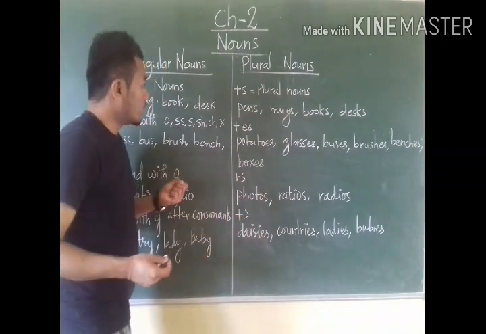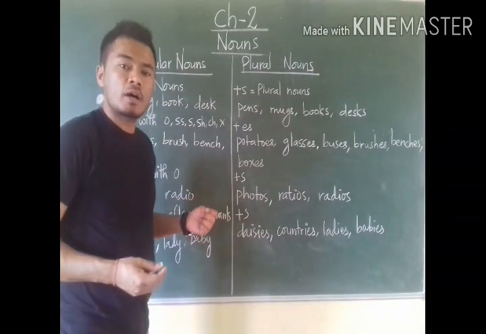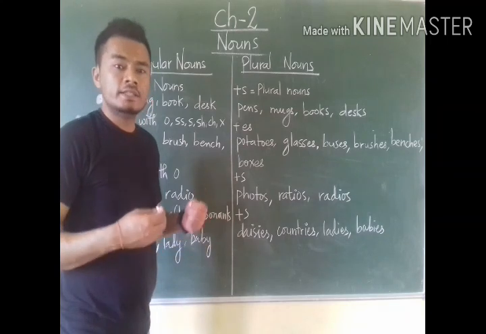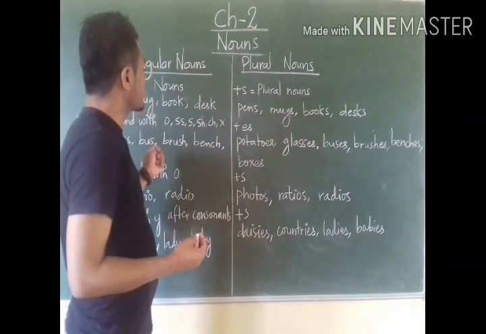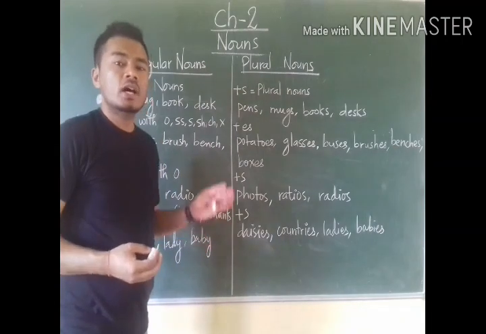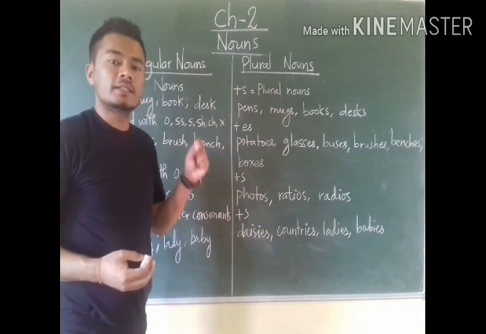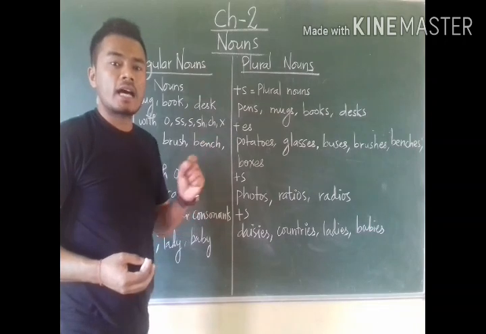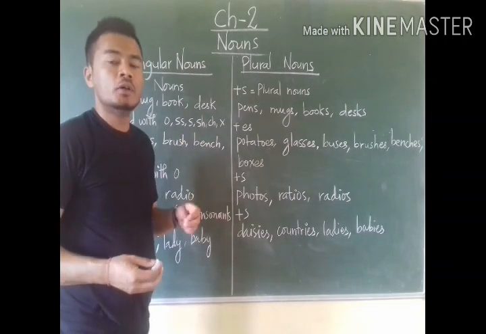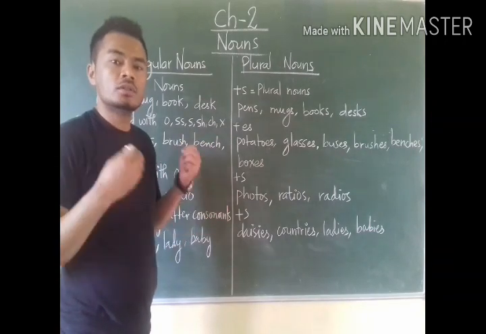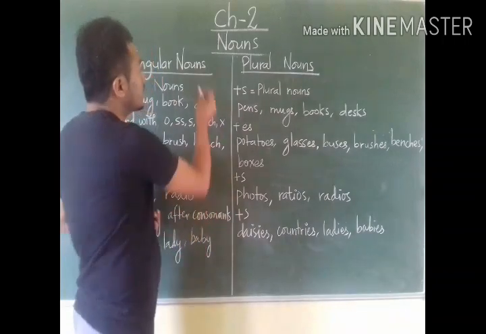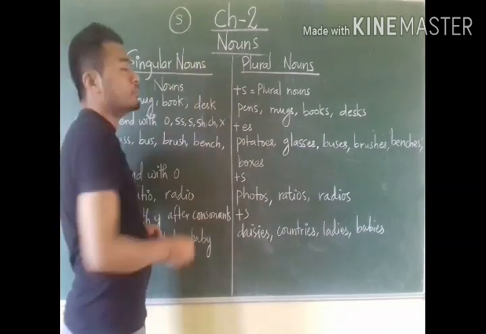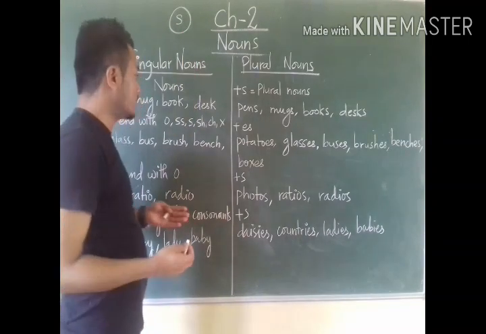So now we will discuss the process of changing singular nouns to plural nouns. Most of the nouns, when we add just the letter s after them, become plural.